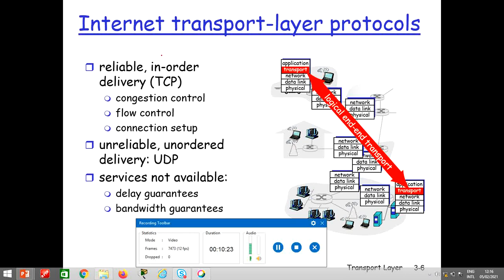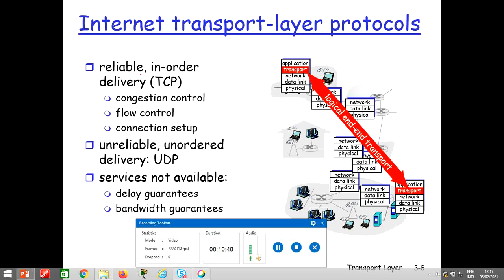Alright, continuing with this, we talk about internet transport layer protocols. Last week we learned that the two important transport layer protocols are TCP and UDP. TCP is a connection-oriented reliable protocol, whereas UDP is a connectionless unreliable protocol.